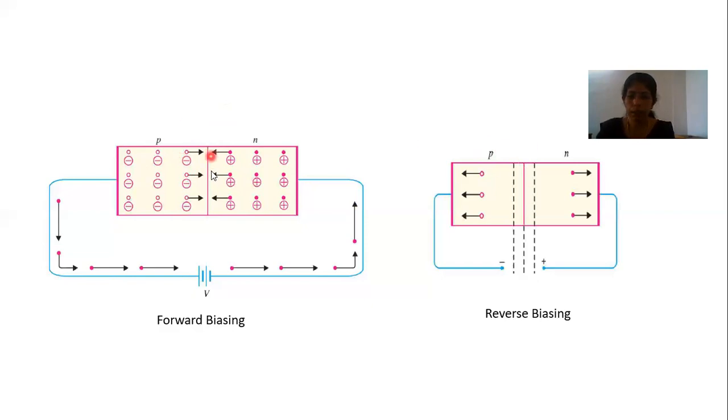Okay, barrier. Further diffusion of holes and electrons from one side to other is stopped. ഒരു സൈഡിൽ നിന്ന് ഇലക്ട്രോൺസിന് ഇങ്ങോട്ട് വരാൻ കഴിയില്ല because അവിടെ ഒരു ബാരിയർ ക്രിയേറ്റ് ചെയ്യും. Okay, outside this barrier on each side of the junction the material is still neutral. Only inside the barrier there is positive charge on the n side and negative charge on the p side. This region is called depletion region.